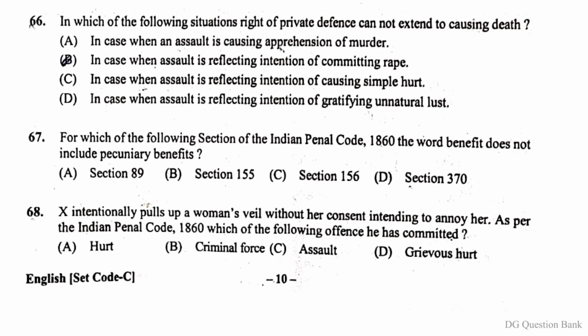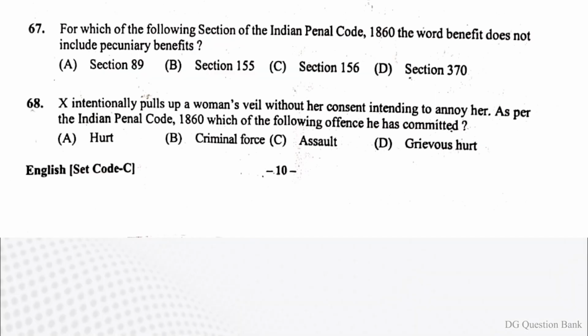Question number 66. In which of the following situations right of private defense cannot extend to causing death? The right answer is option C, in case when assault is reflecting intention of causing simple hurt. Question number 67. For which of the following section of the Indian Penal Code 1860 the word benefit does not include pecuniary benefits? The right answer is option A, section 89.